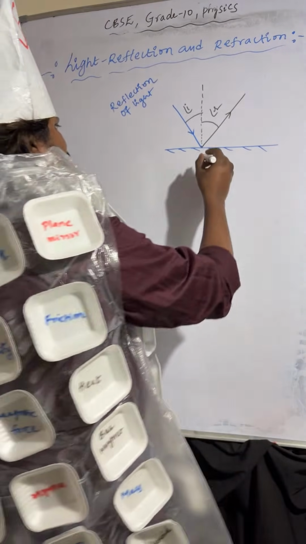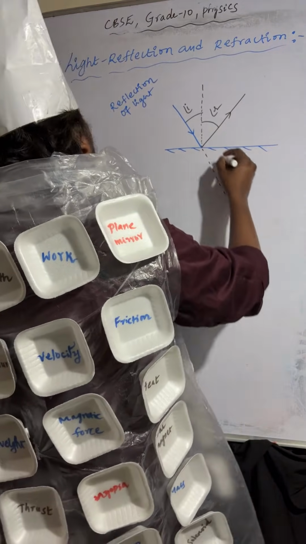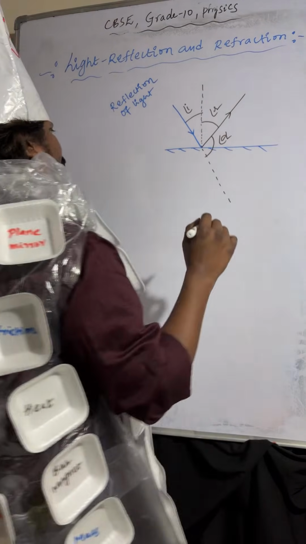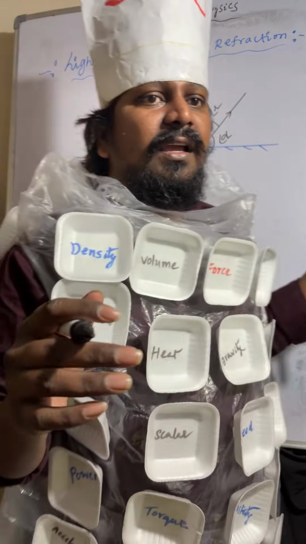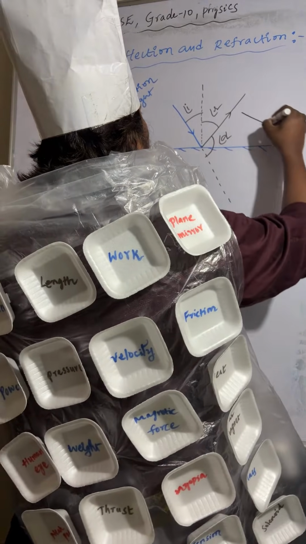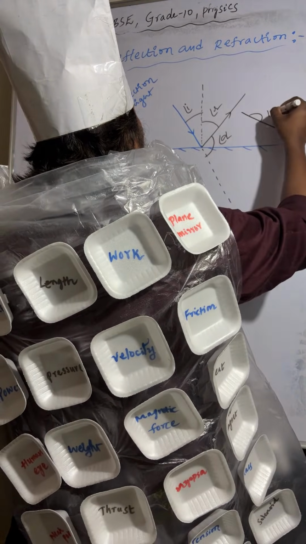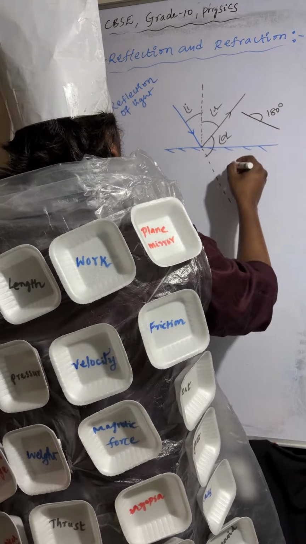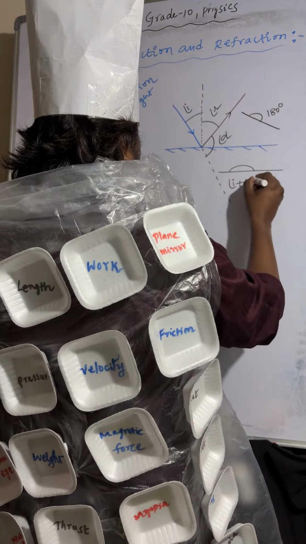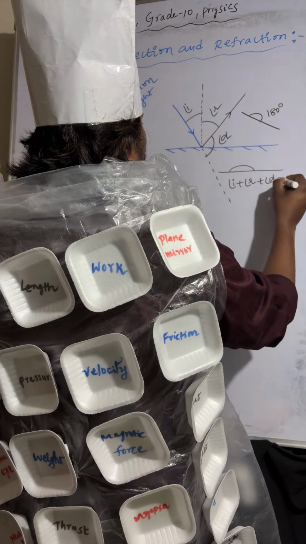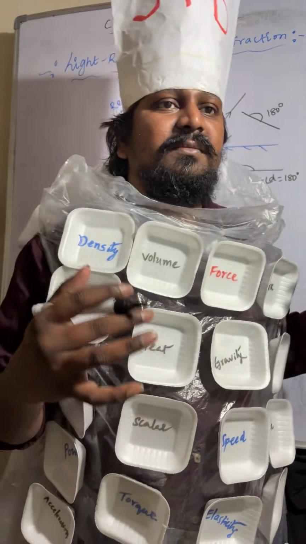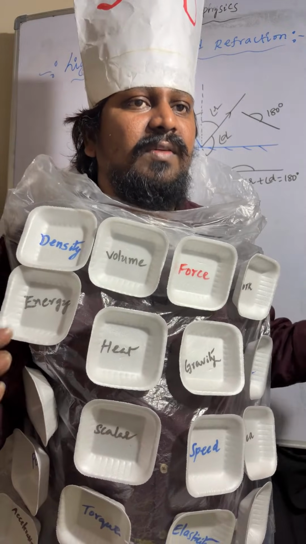And this is the undeviated line. The angle between the reflected ray and the undeviated line is called the angle of deviation. Now you can see the linear angle is 180 degrees, so angle of incidence plus angle of reflection plus angle of deviation equals 180 degrees.